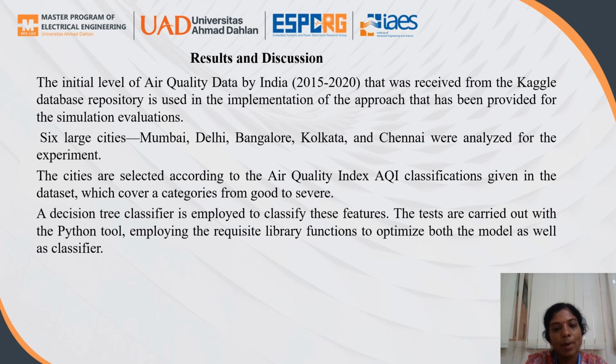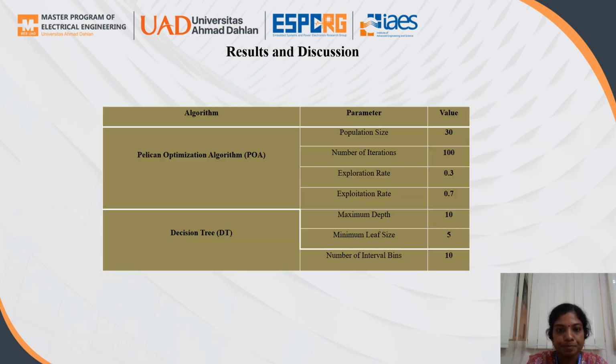So the cities are Mumbai, Delhi, Bangalore, Kolkata and Chennai. The cities are selected according to the air quality index classification data set, which covers the category from good to severe. The decision tree classifier is used to classify the feature. The tests are carried out using the Python tool and employing the libraries we want to optimize both the model as well as the classifier.